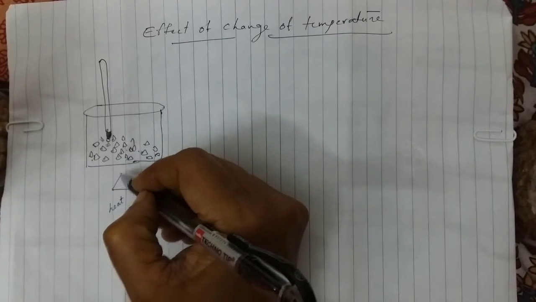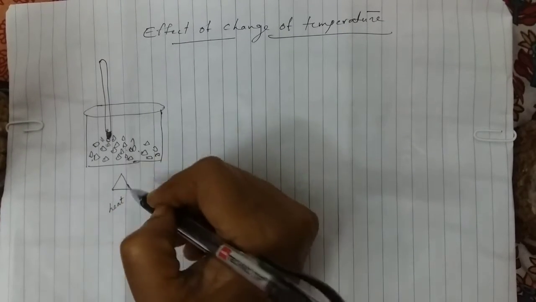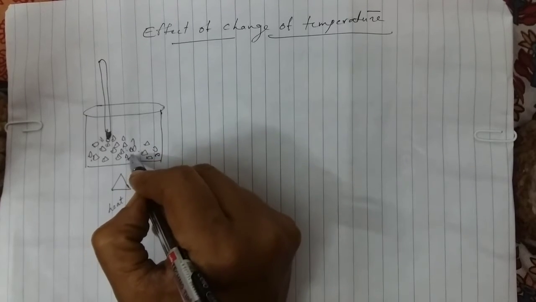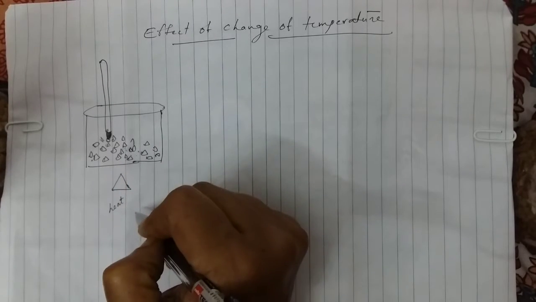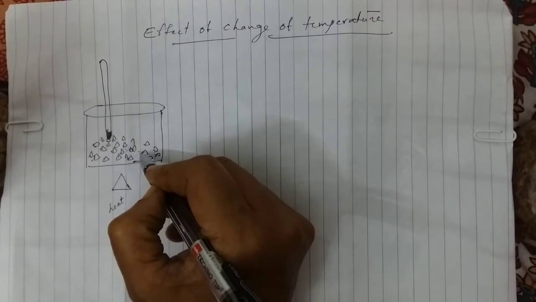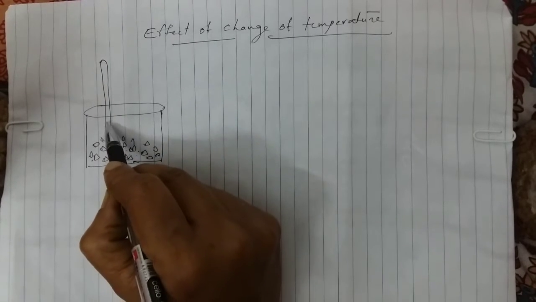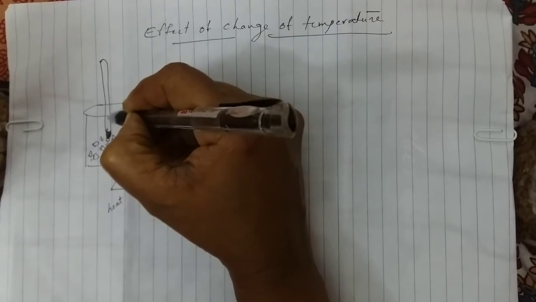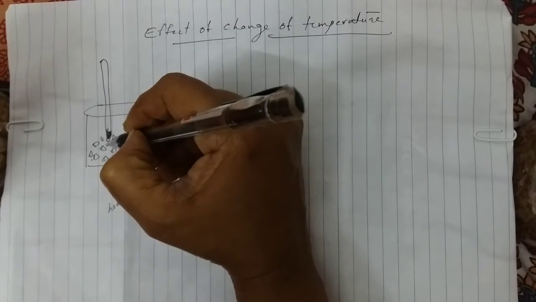While heating the beaker, the ice starts to melt. At that time you have to observe the reading of the thermometer.